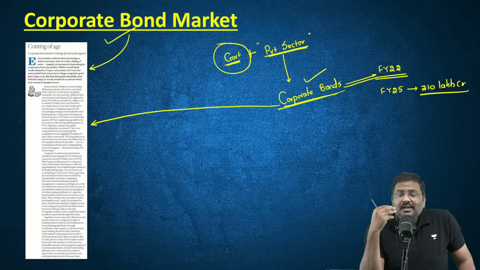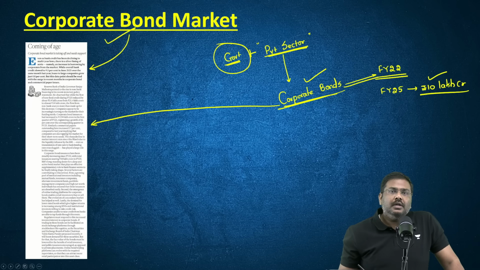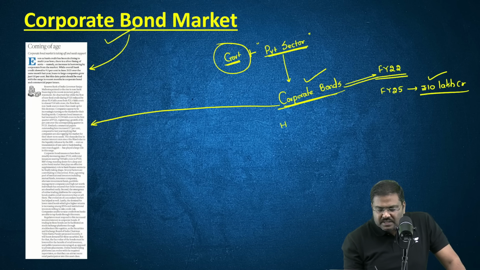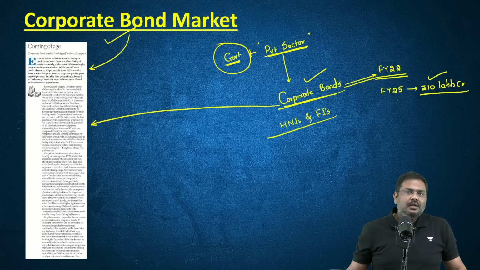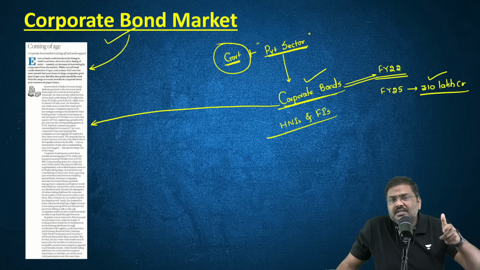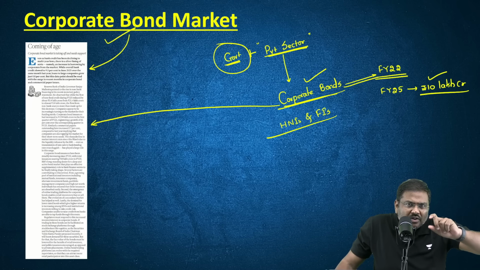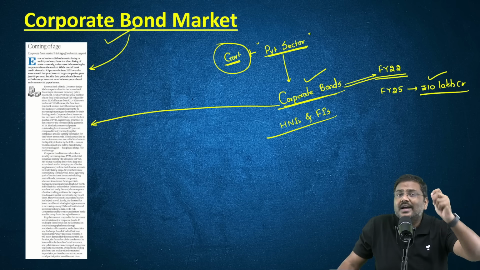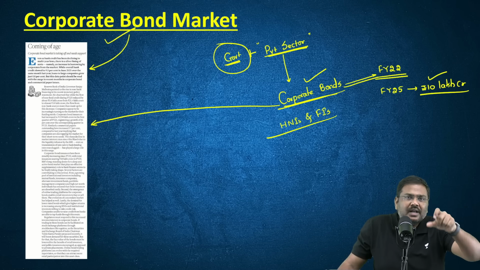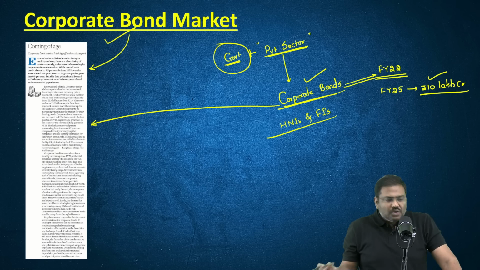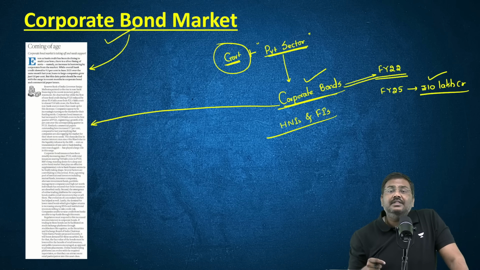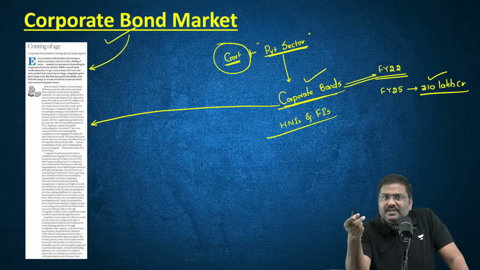And one of the other reasons why the issuance has been higher in recent times has been said to be the high net worth individuals as well as the foreign investors, HNI and FI. More and more of them are bringing a lot of money into India, or they are already present in India, and they are investing and taking a higher amount of risk by investing in these particular corporate bonds. Right? So this basically fits into the argument of the Reserve Bank of India governor that more and more corporate bond promotion has to be done.